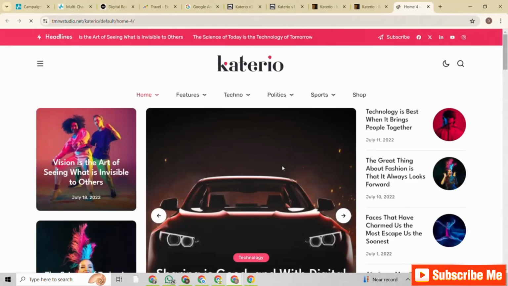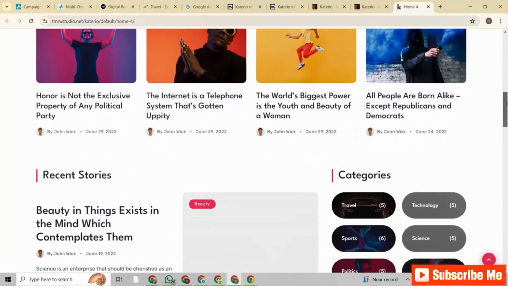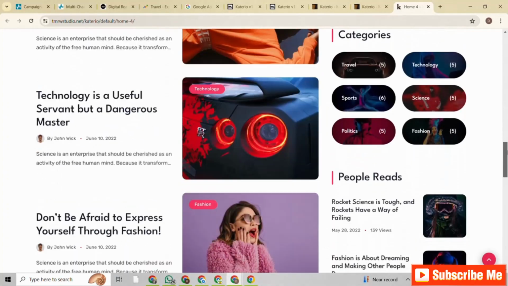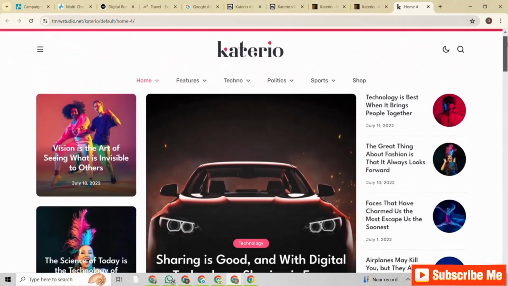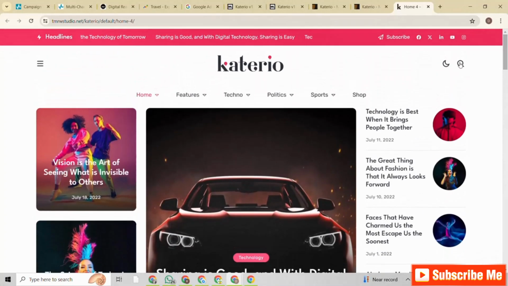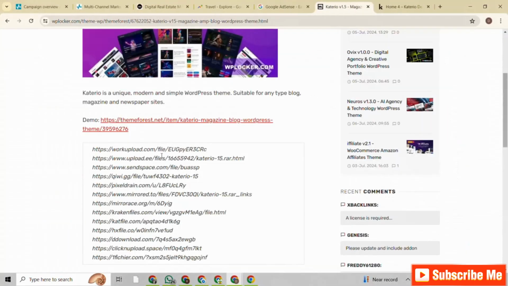So I tap on this particular Caterio here, this particular home for. So this is what your blog will look like. Isn't this beautiful, guys? This is completely beautiful. So I like this blog, I like this theme, I want to take it away, right? So let's head back here.